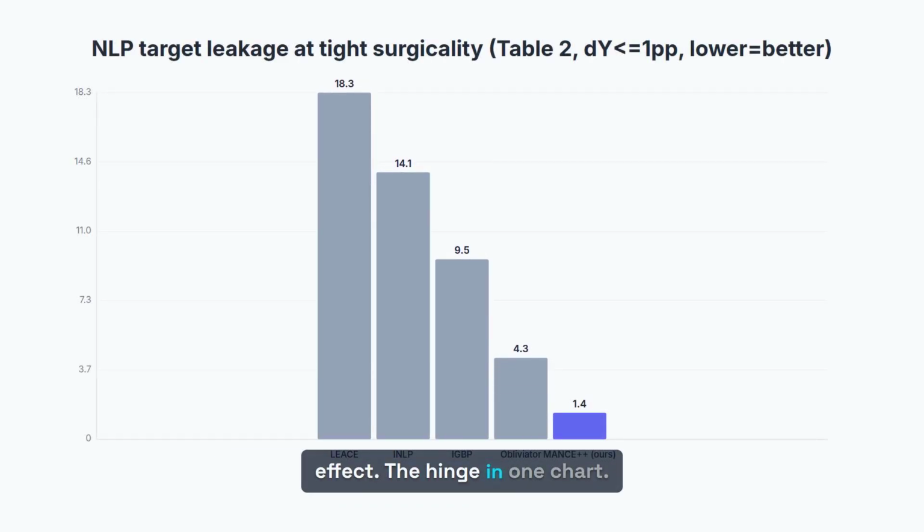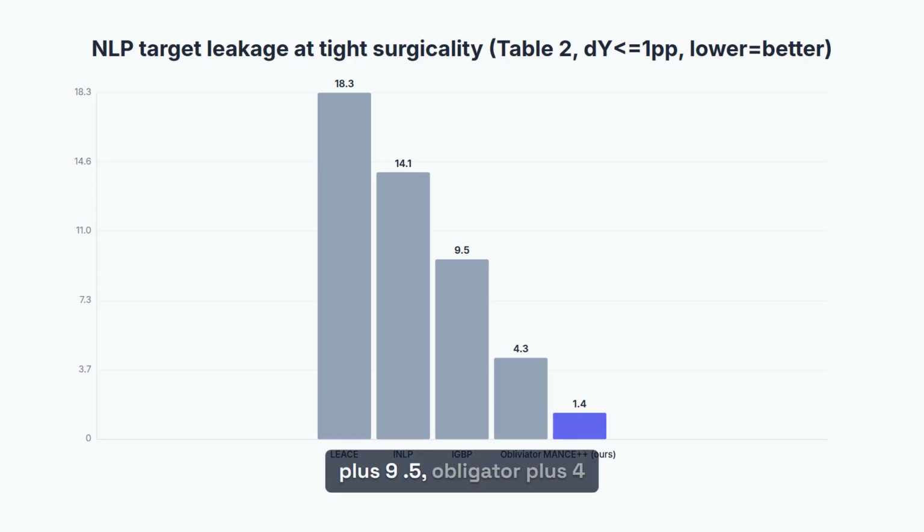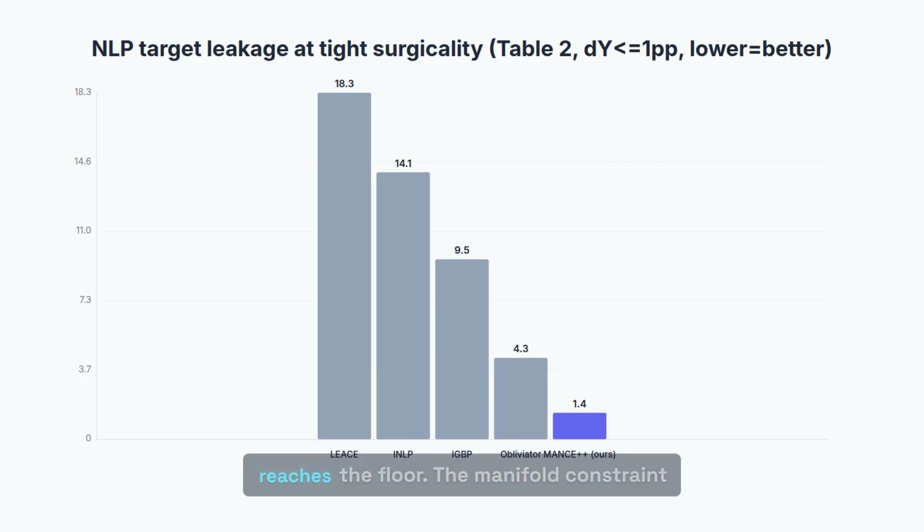The hinge in one chart. Table 2, NLP 39 settings, 13 LLMs across 3 concepts. Target leakage at the tightest surgicality budget, delta Y at most 1 point, lower is better. LEACE leaks plus 18.3, INLP plus 14.1, IGBP plus 9.5, Obliviator plus 4.3, Manc++ plus 1.4, the only method near chance. At the looser budget, delta Y at most 10, Manc++ leaks 0.0, chance on 35 of 39. Every baseline leaves residual concept signal, Manc++ reaches the floor.